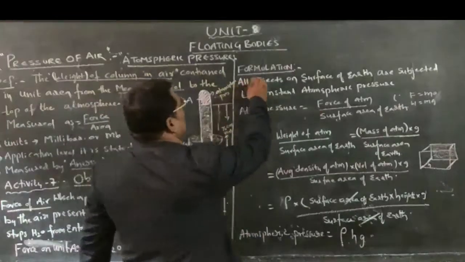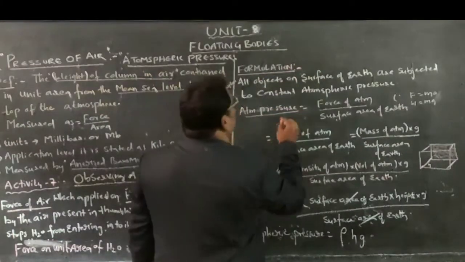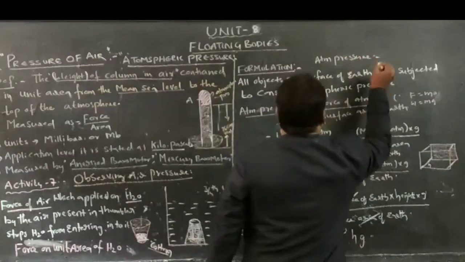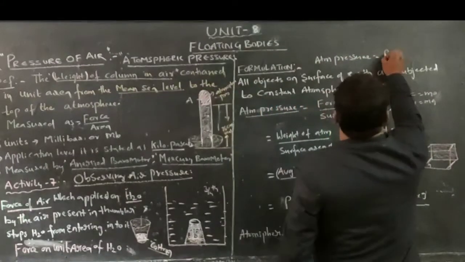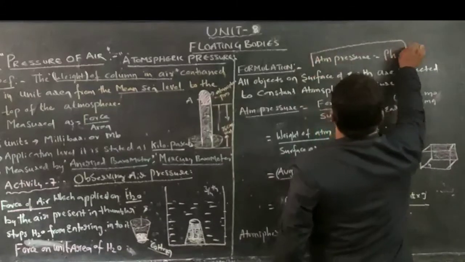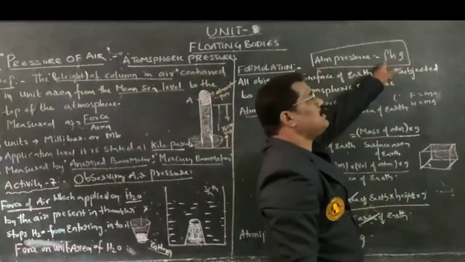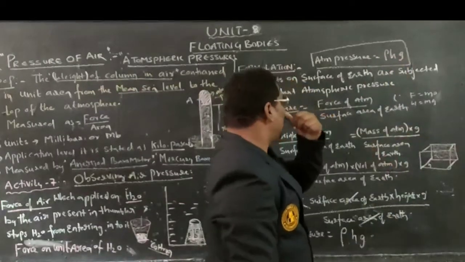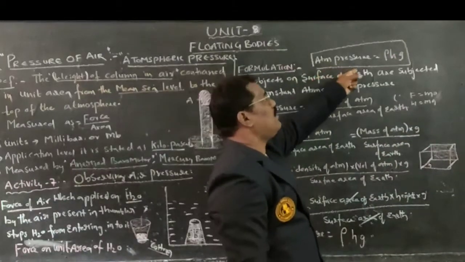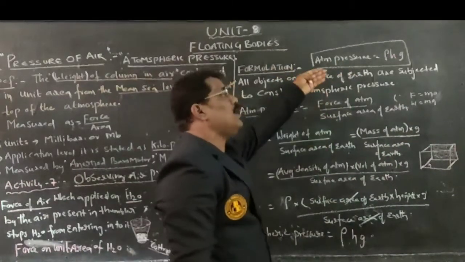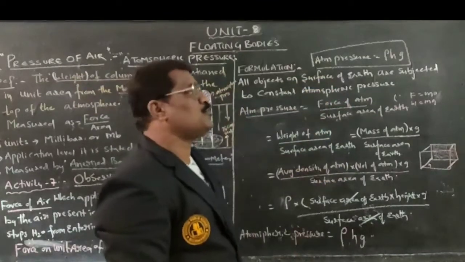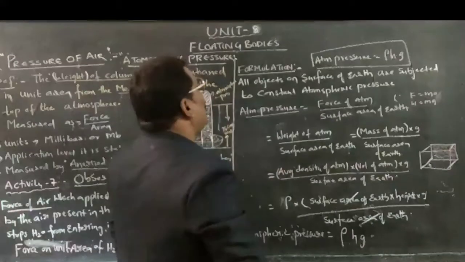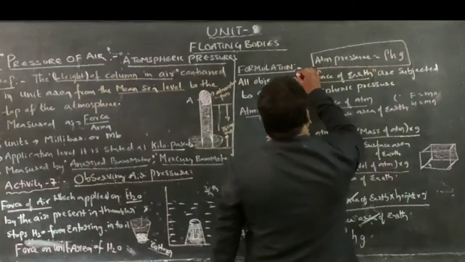Coming to our formulation: how to formulate atmospheric pressure. Atmospheric pressure is equal to rho into h into g, where rho indicates the average density of the atmosphere, h indicates the height, and g indicates acceleration due to gravity. How can we derive this formula from the definition of atmospheric pressure? We have already studied the definition of atmospheric pressure here, and all the objects on one point we have to keep in our mind.